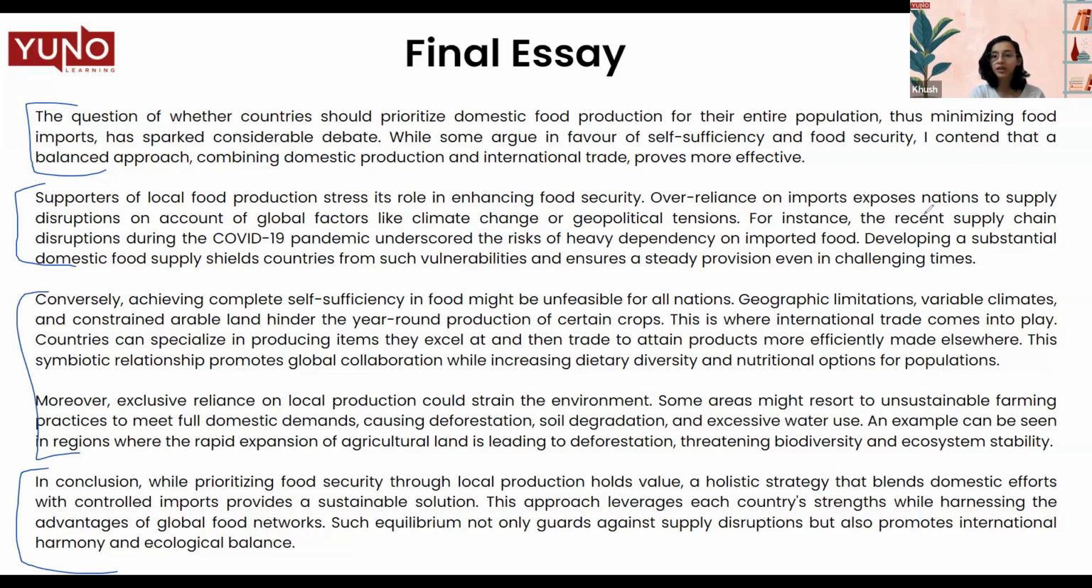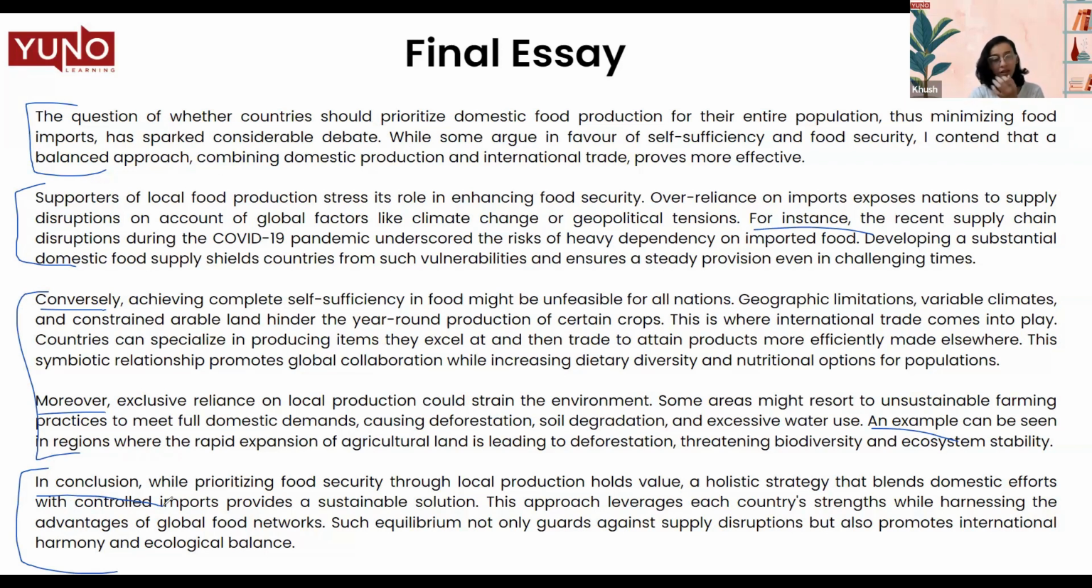The few things that we need to focus on in this essay is the linkers that we have used. See, conversely, moreover. Then we have also used, for instance, and other linkers as well, for example, can be seen, in conclusion. So linkers are put there to make sure that your essay is cohesive and it transitions from one paragraph to another in a very smooth manner.